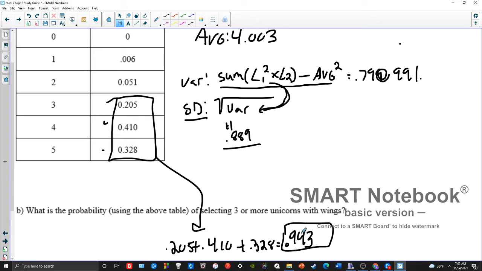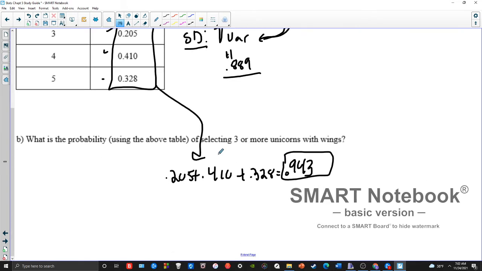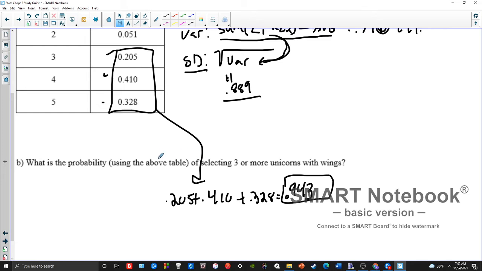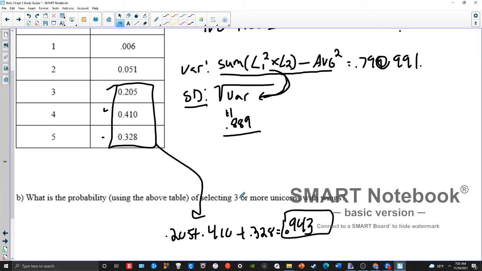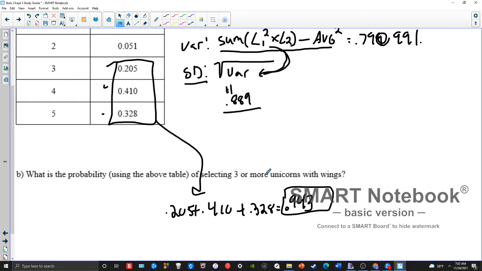So if you have the table, don't worry about doing binomial PDF or CDF. Just use the table to help you out. Now make sure you're careful with the wording still though, because if it says 3 or more, then that's what we did. If I said more than 3, I would just add up these two, 4 and 5, because 4 and 5 are the only ones here that are more than 3.